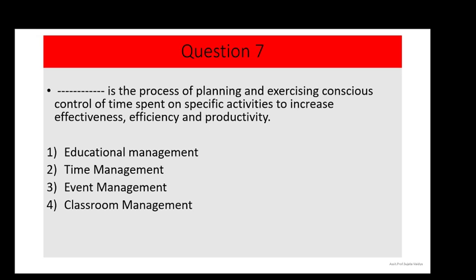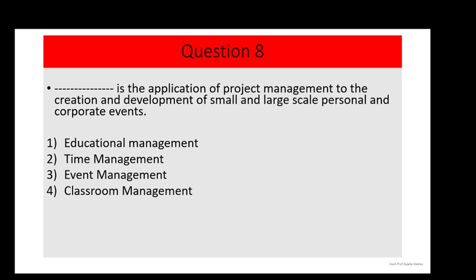And the correct answer is option number 2, that is time management. So time management is the process of planning and exercising conscious control of time spent on specific activities to increase effectiveness, efficiency, and productivity.